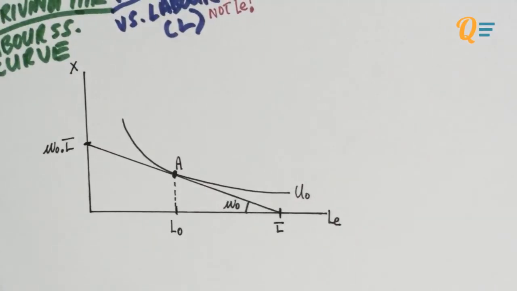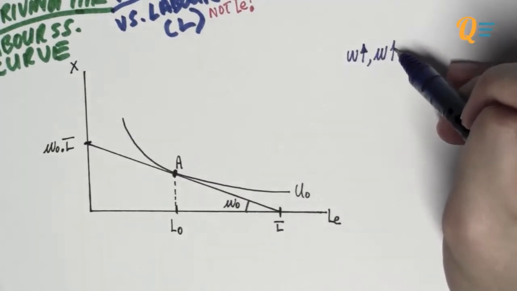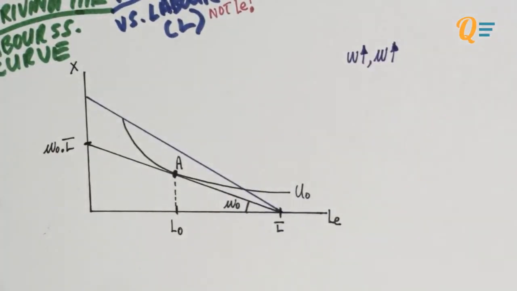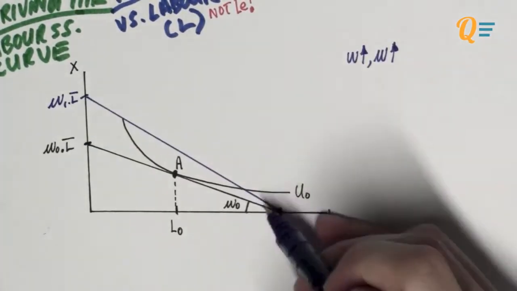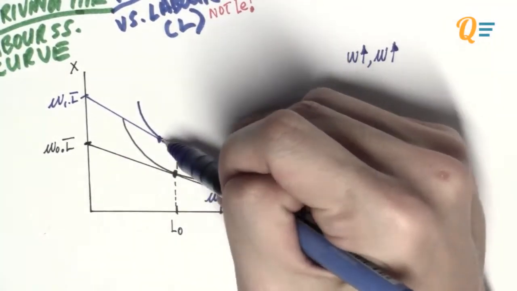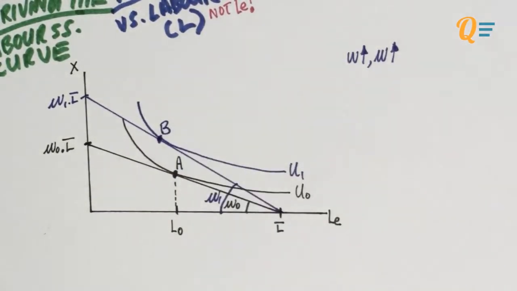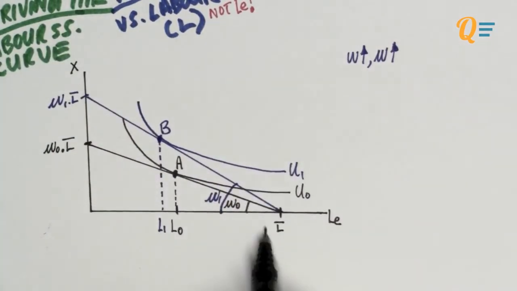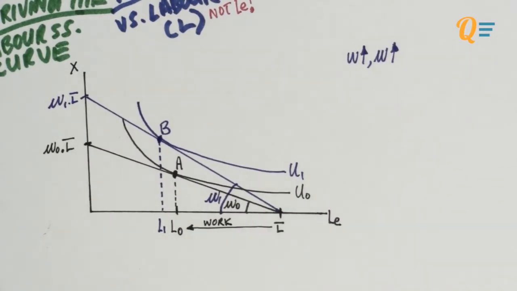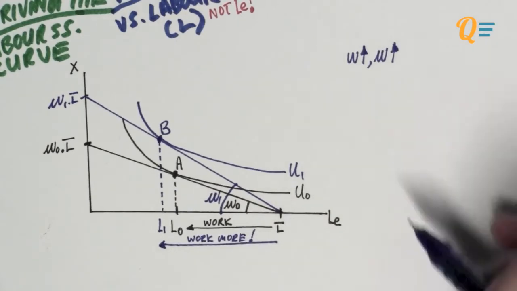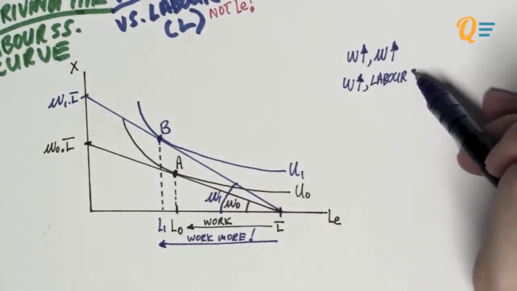So we're over at point A and we're having L naught amount of leisure. So now the nominal wage is going to increase, causing the real wage to increase. So we're going to have a steeper budget constraint over here. And let's see where this individual might end up. So let's say this individual, after getting paid more, he wants to go to, say, maybe point B. So at point B, which is his new optimal bundle, he's going to be having less leisure. So as you can see, initially he was working this amount, and now he's working more. So with a higher pay scale, he's sacrificing leisure for more work.